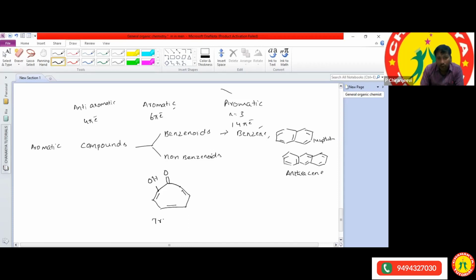This we can call tropylene. And azulene. What is the structure of azulene?